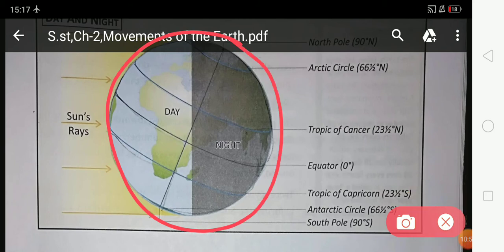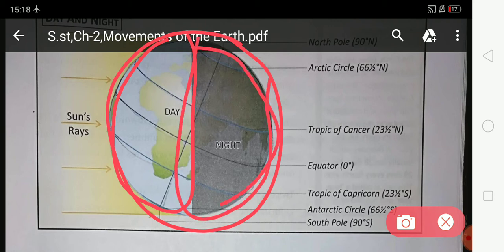When the parts of the earth face the sun, these parts of the earth have day, and when the parts of the earth's surface are opposite the sun, then there is